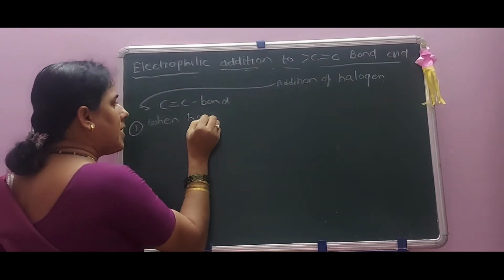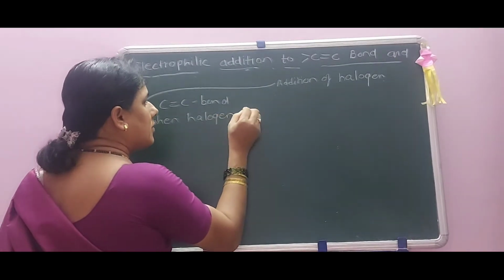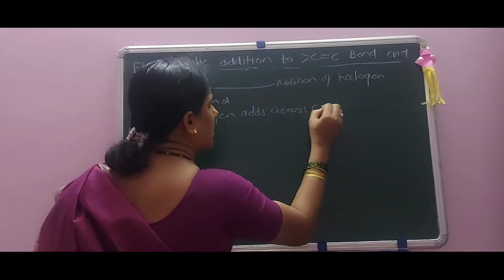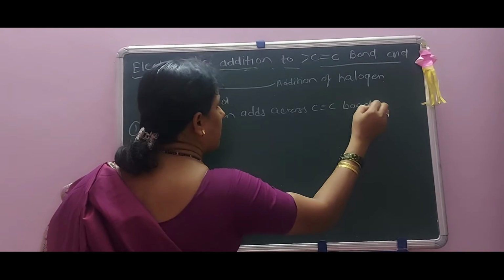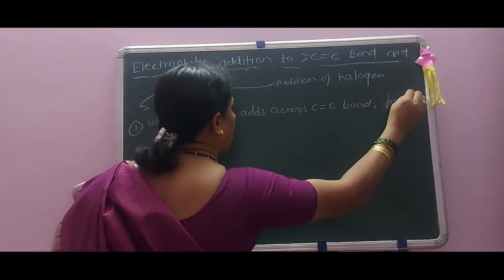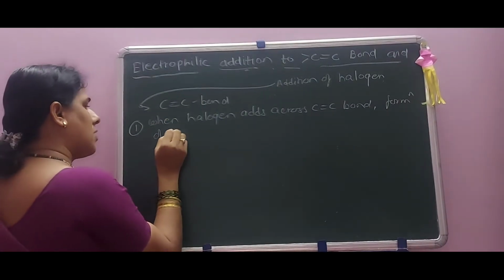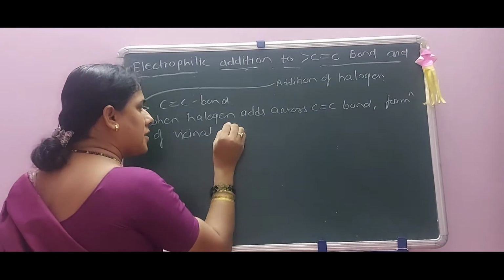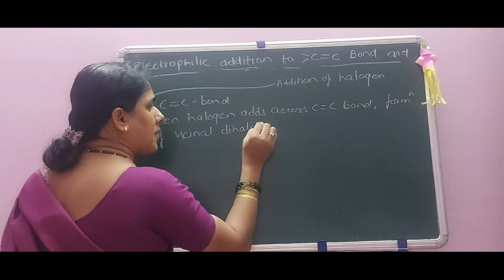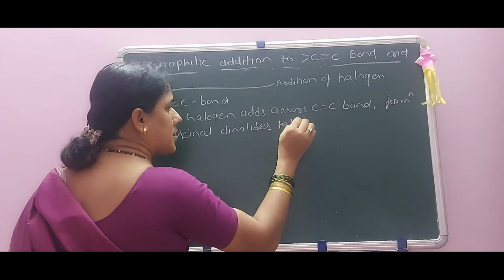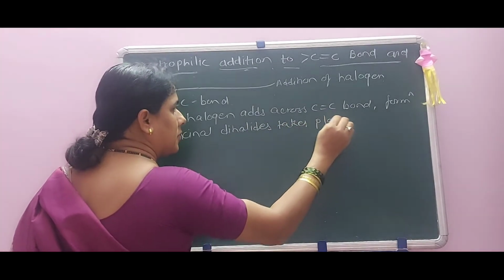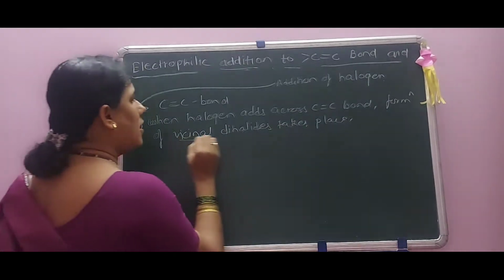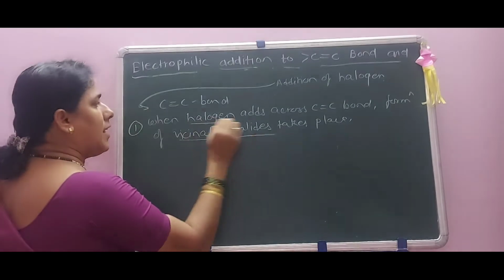When halogen adds across carbon-carbon double bond, formation of vicinal dihalides takes place. What formation takes place? That is the formation of vicinal dihalides. Okay, when halogen is added.